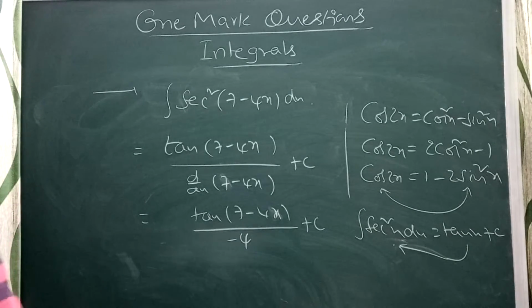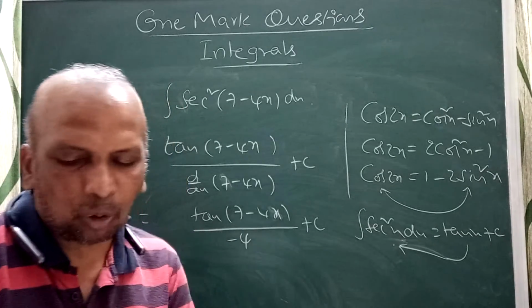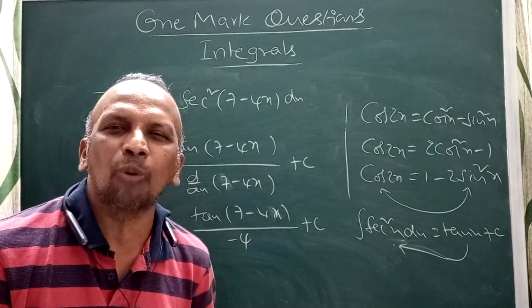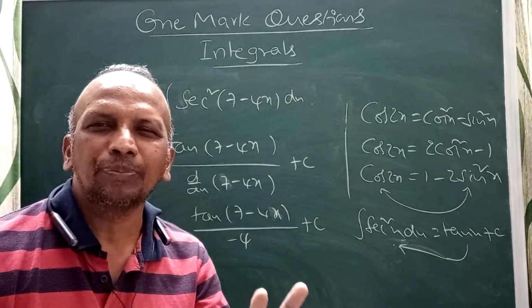The next problem: integral of 1 minus sin x by cos square x. The last problem almost, and two problems are there.